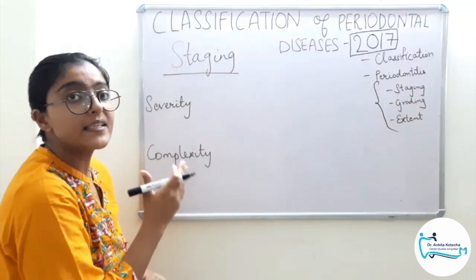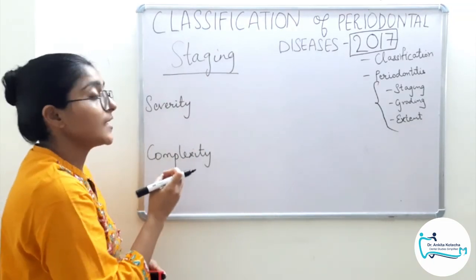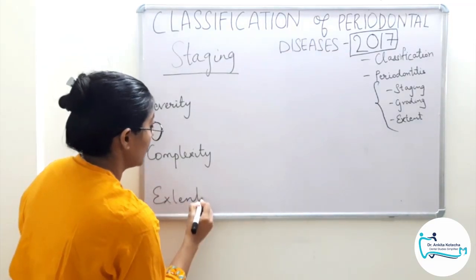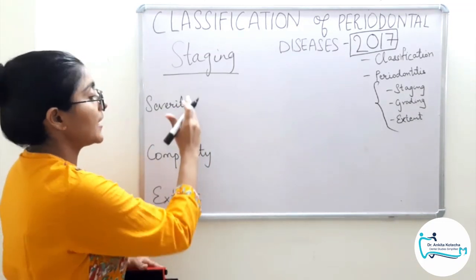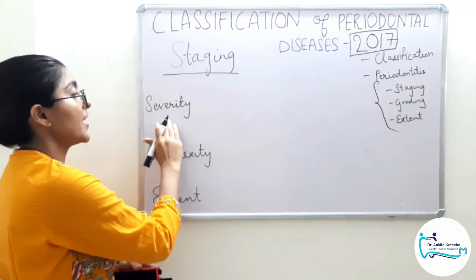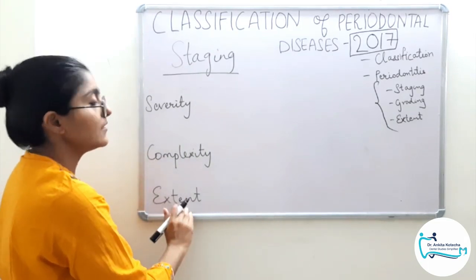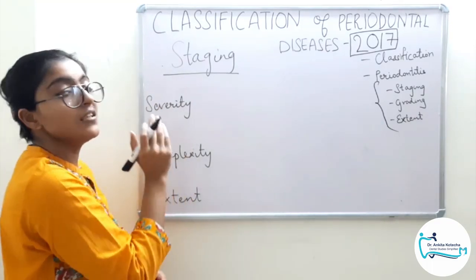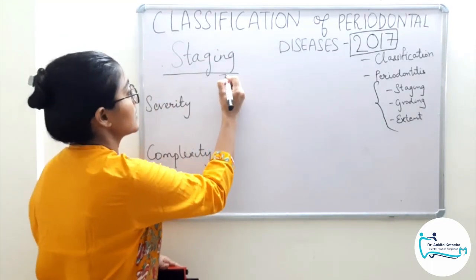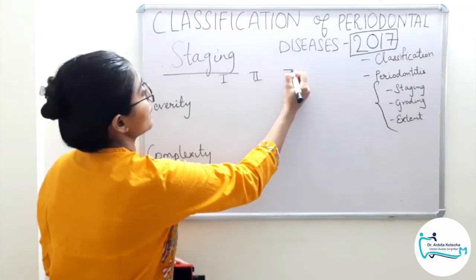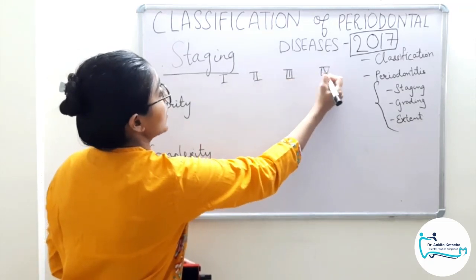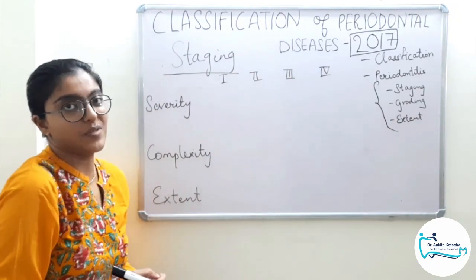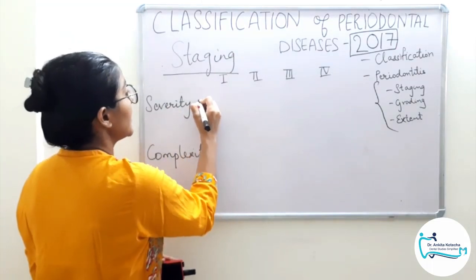And of course, any staging will be completed by understanding the extent of the disease primarily. So we have extent. By assessing these three factors, that is severity parameters, complexity factors and the extent, we will get an answer to our staging. That is, which stage the patient falls in. So there are 4 stages: 1, 2, 3 and 4. I will also discuss simultaneously how to practically perform this assessment. Clear? So under severity we have 3 factors.